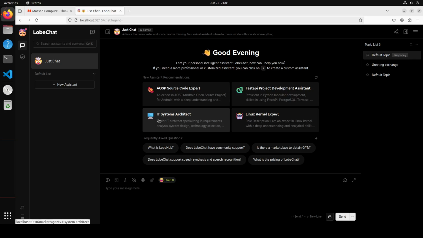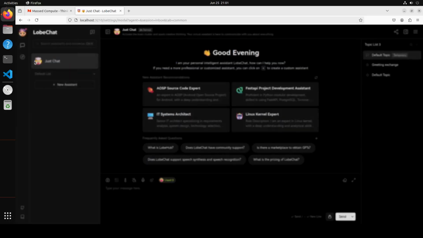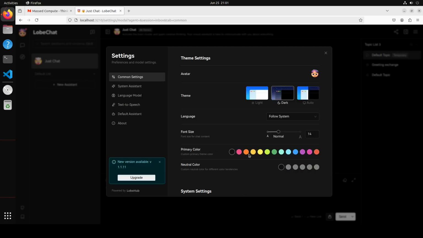Coming back to this, you see that we have a lot of options here which you can check out. For instance, you can click on top left. There should be some application settings. You can click here, and then it is also asking for update. You can even upgrade it from here if you like.